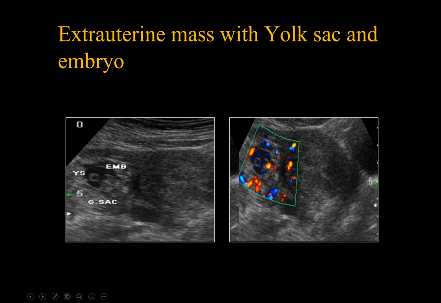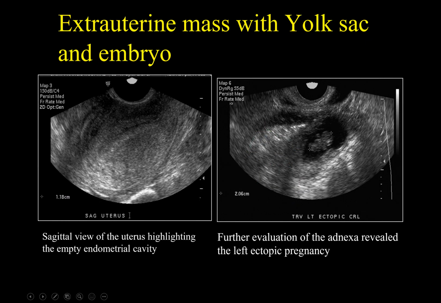Here you can see the uterus. A small amount of fluid appears in the endometrium. Just to the right side in the adnexa, you can see a mass containing yolk sac and embryo. Color Doppler here for the same patient shows heartbeat. Again, here you can see the uterus is empty, no fluid in the endometrial cavity. In the left adnexa, we can see an embryo with crown-rump length of 20 millimeters.